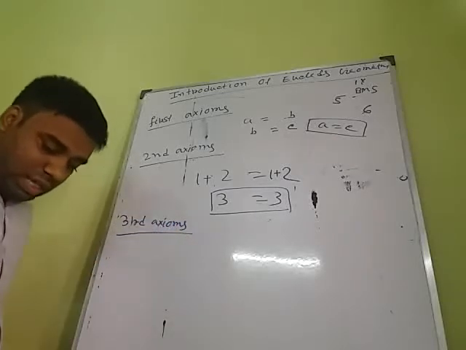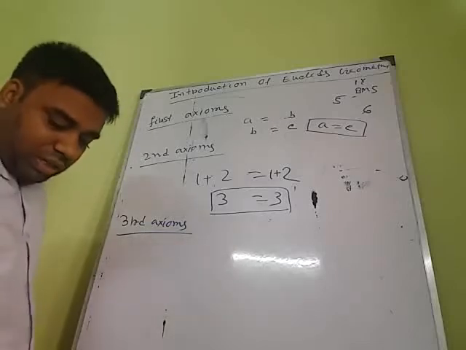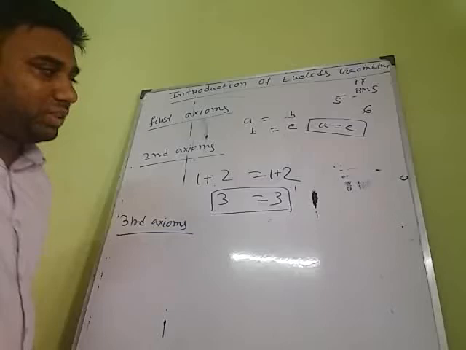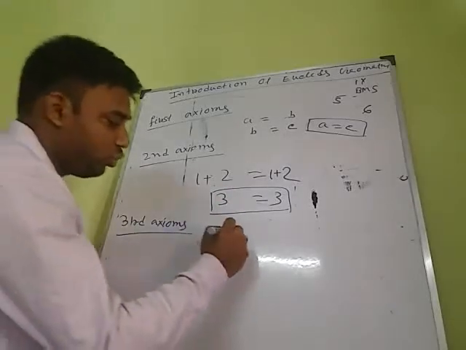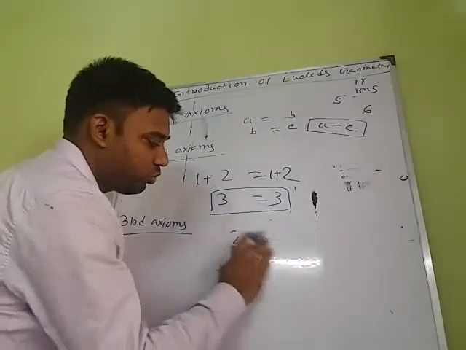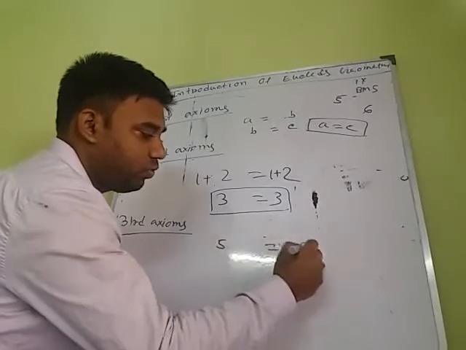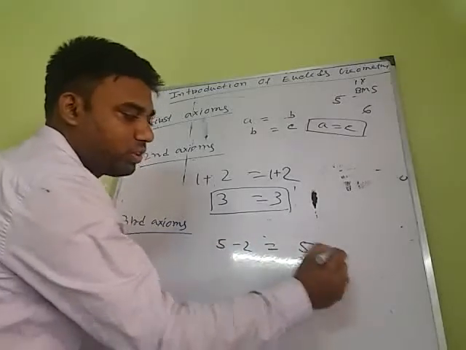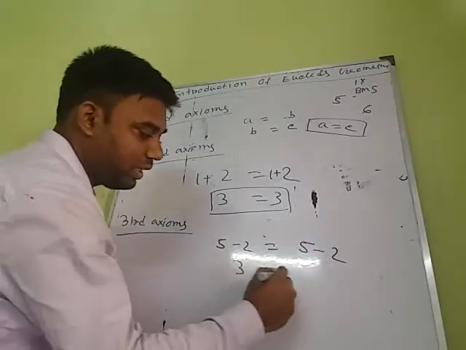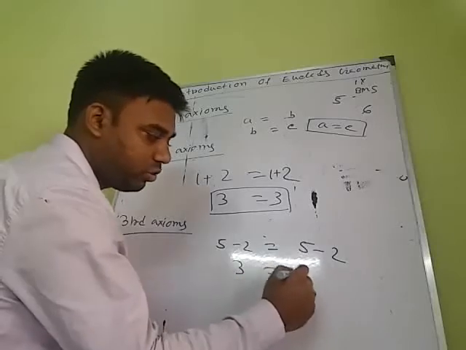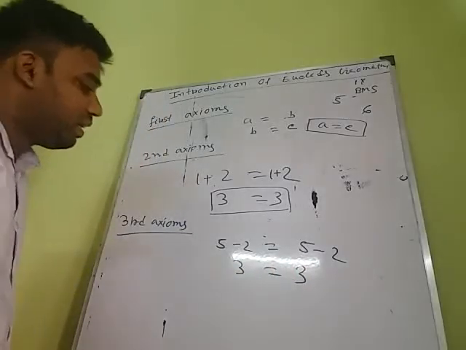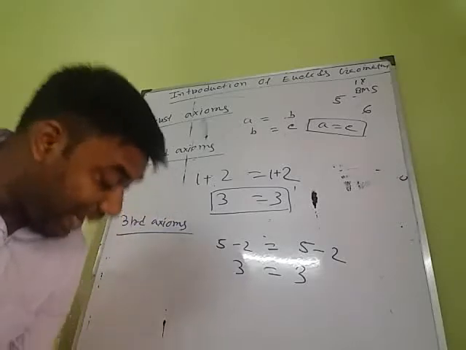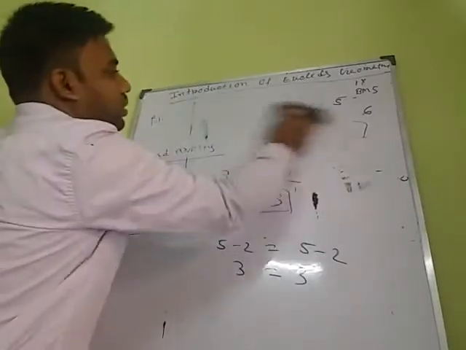Now the third axiom. If equals are subtracted from equals, the remainders are equal. Just opposite of the second. So 5 equals 5. Now 2 is subtracted from the equals, the remainders, that is 5 minus 2, are also equal. That is the third axiom. Moving on, the fourth axiom.